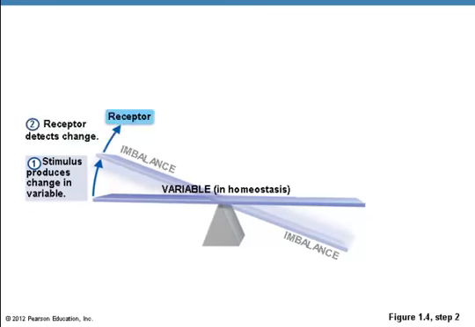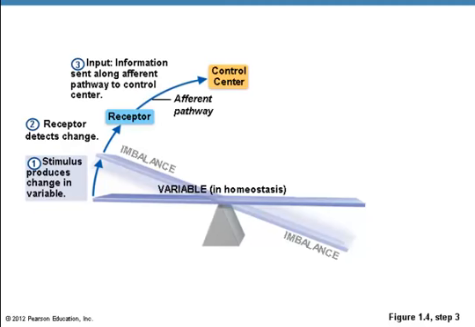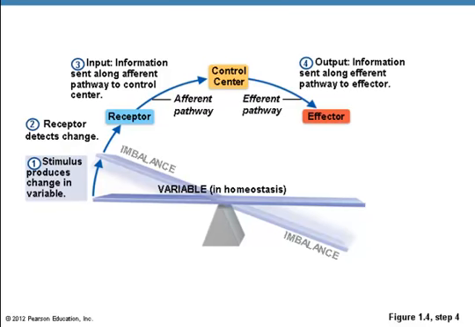The body communicates through neural and hormonal control systems. A receptor responds to changes in the environment, a stimulus, and sends information to the control center. The information is sent along an afferent pathway to the control center. The control center determines the set point, analyzes information, and determines an appropriate response. Information is then sent along an efferent pathway to the effector. An effector provides a means for response to the stimulus.